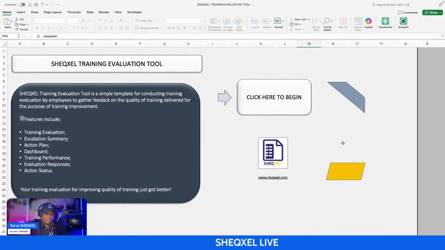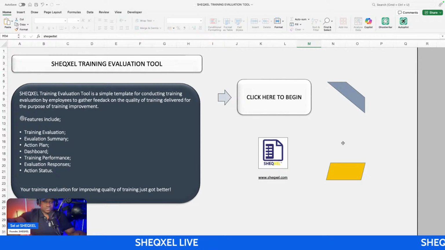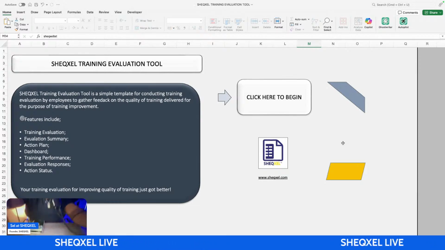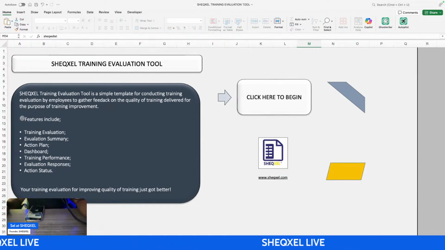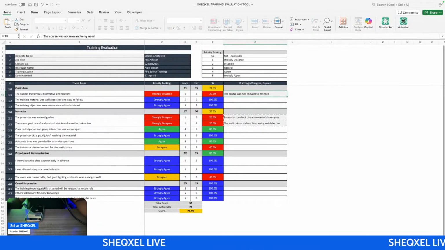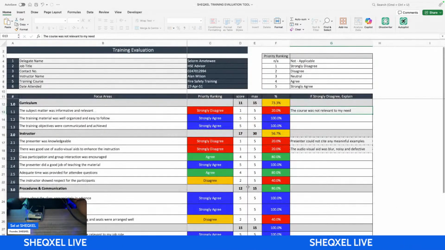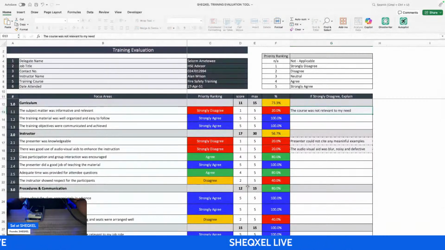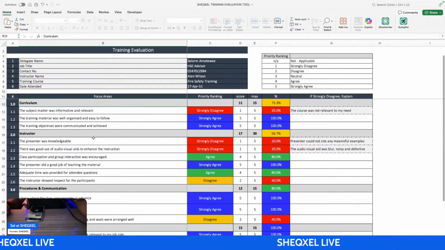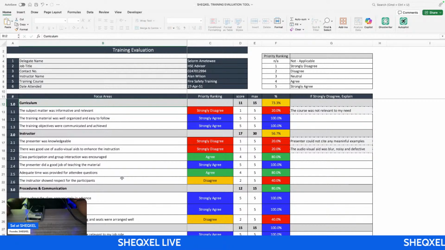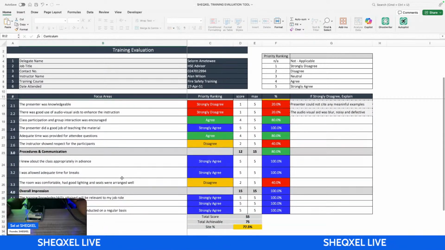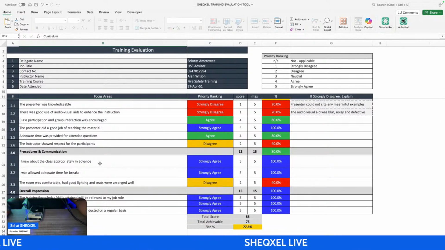So basically, we are looking at the training as a process. And when it comes to evaluating training as a process, you have this set of questions. The set of questions are very, very important. These questions are very, very clear, and you are looking at various aspects of the training. We are looking at the curriculum. Was the curriculum clear enough? We are looking at the instructor. Did the instructor do a good job? We are looking at the process of communication, basically.